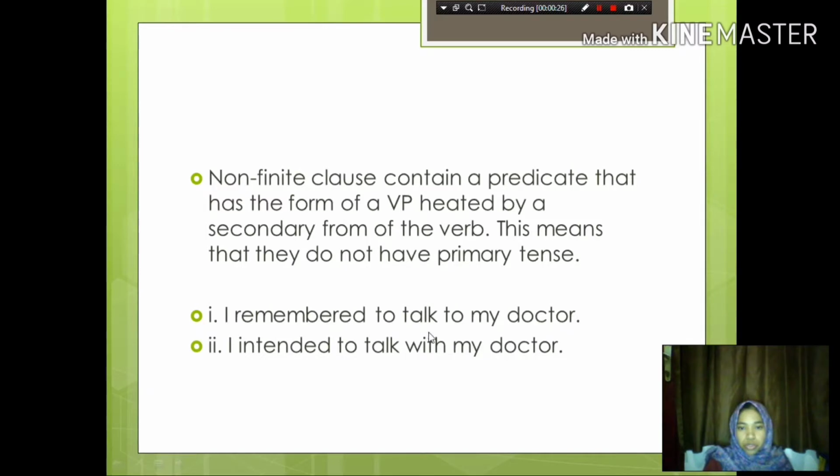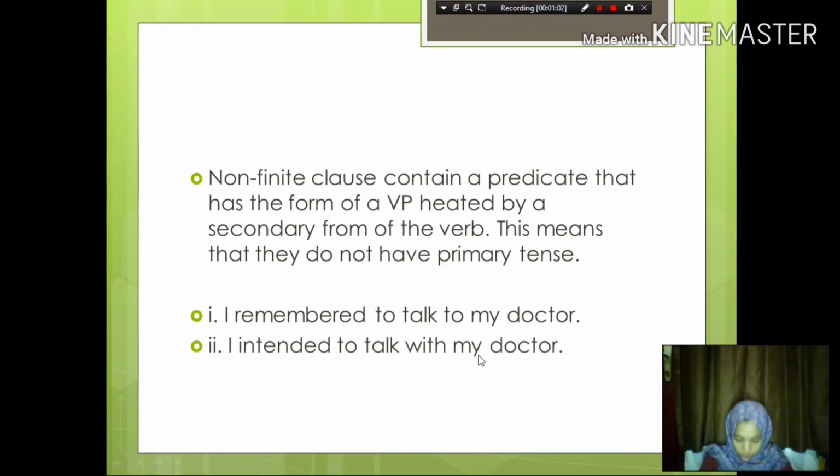I remembered to talk to my doctor. If it's true, then I actually did talk to my doctor. The preterite inflection on remember locates both the remembering and the talking to the doctor in past time.